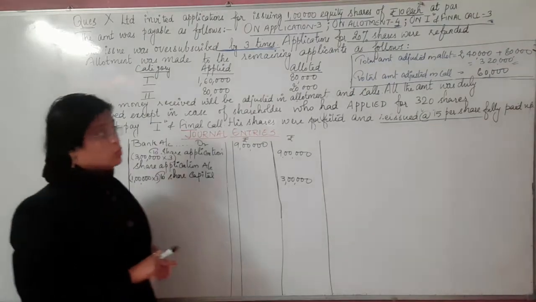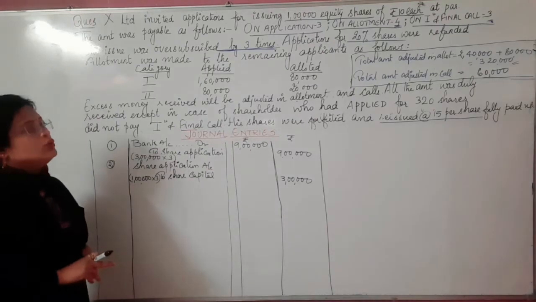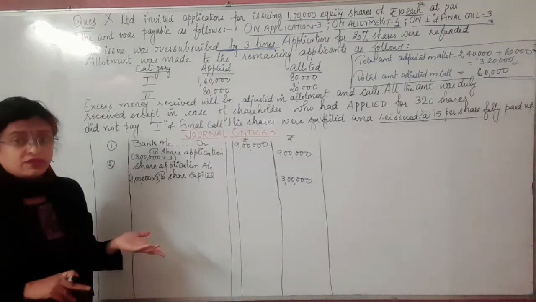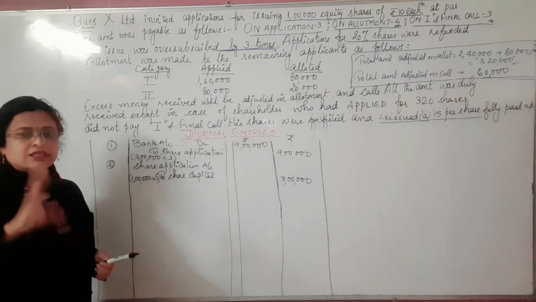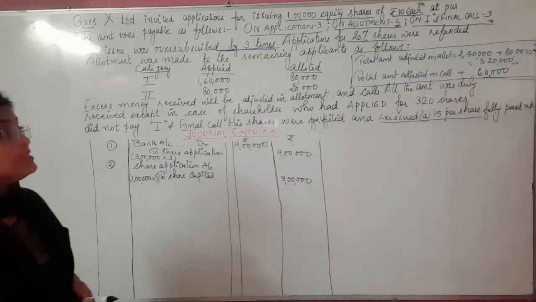Okay, so now the next thing here: we have seen in the previous working that the extra amount to be adjusted in allotment is 3,20,000. The amount adjusted in the call is how much? That is 60,000. So these adjustments and the refund have to be done in the application installments. So you can pass a journal entry for that.